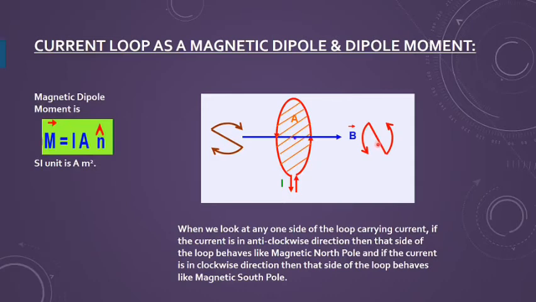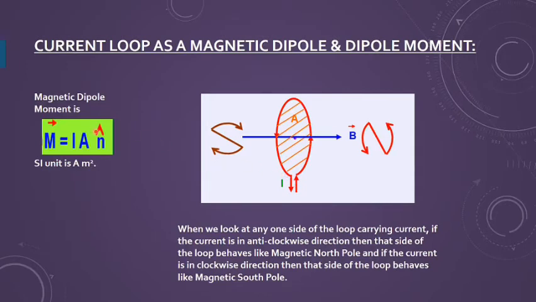And if you take the paper, you draw it like this, and from the other side of the paper, you will find as if the current is flowing in the clockwise direction, and that looks like a written S. So that behaves like the south pole, like the two sides of the same coin, you can say, but it's a ring. Of course, you should be aware of all these things.